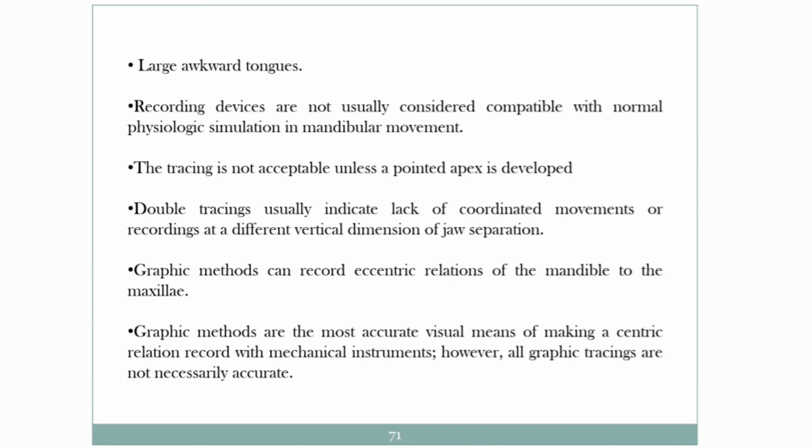Recording devices are not usually considered compatible with normal physiologic simulation of mandibular movements. The tracing is not acceptable unless a pointed apex is developed. Double tracings usually indicate lack of coordinated movements or recordings at a different vertical dimension of jaw separation. Graphic movements can record eccentric relations of the mandible to the maxillae. Graphic methods are the most accurate visual means of making a centric relation record with mechanical instruments. However, all graphic tracings are not necessarily accurate.